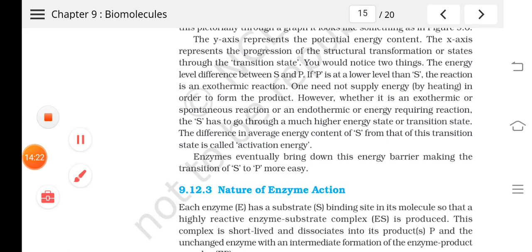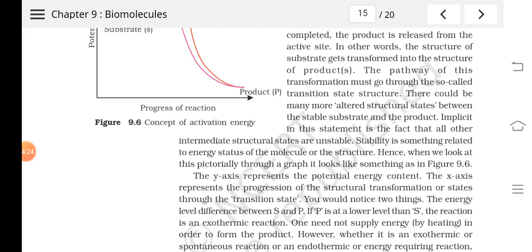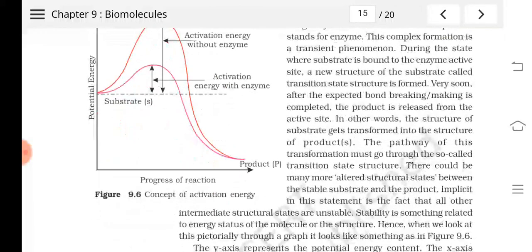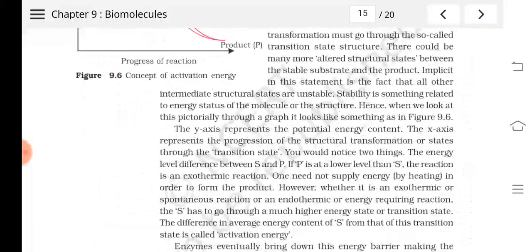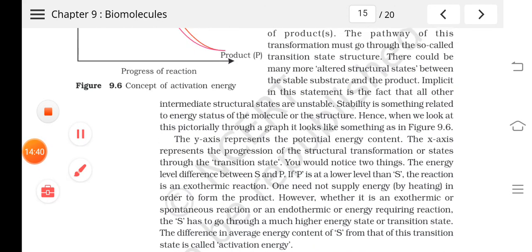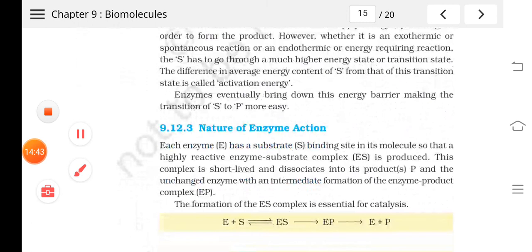Is it clear? Understood? So this is what this graph is explaining, the importance or the function that is done by the enzymes. Enzymes reduce the activation energy. Understood? So this much is clear to everyone. We will continue the rest in the next class.